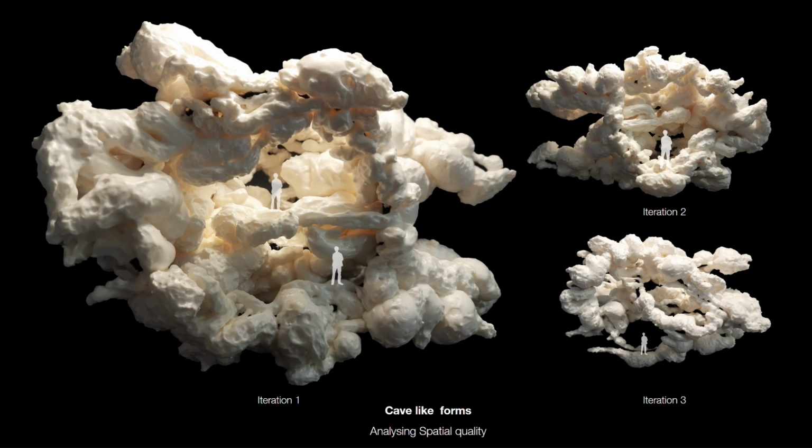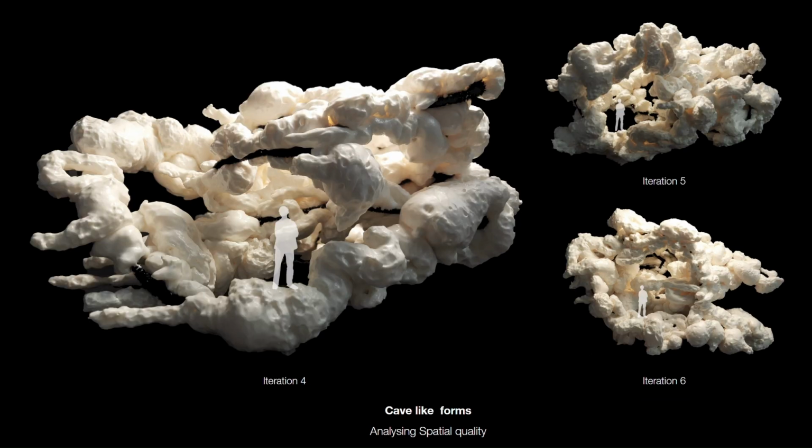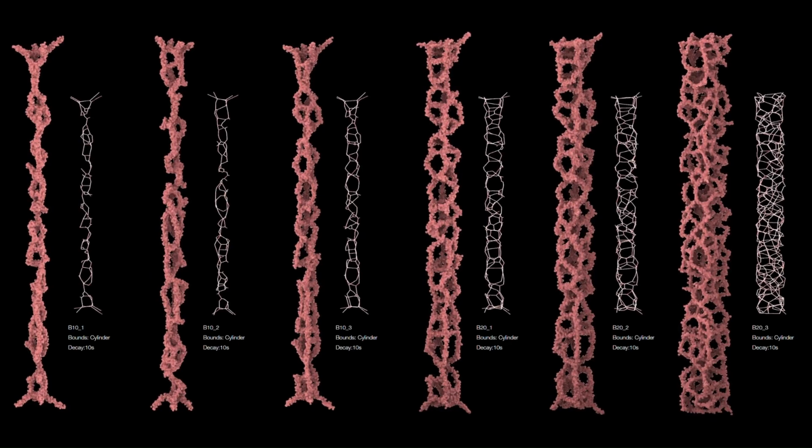Through these experiments, we realized that these forms have the potential for spatial quality. Some more iterations: after the initial experiment, we digitally simulated the material's behavior and its interaction with the filament. The logic here is that a geometry is described, and a set of anchor points is decided. Using these, a path for the filament is created.